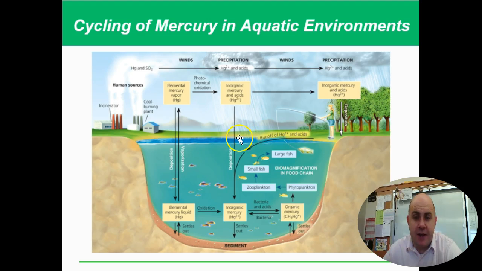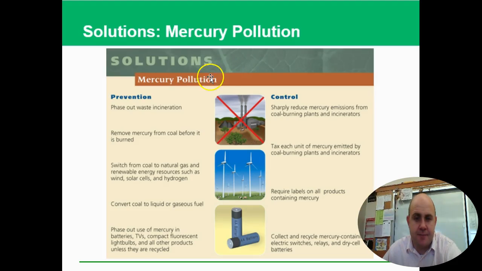Here's actually the mercury cycle, and you can look through that in as much detail as you want. So it naturally moves in and out of the water. It's part of the fish system, and this is the biomagnification piece of it. It gets deposited as it moves through the rain cycle. So it's all kinds of places. But we add human sources by basically burning stuff. That's the main way we're really messing with the amount of mercury that's in the system.